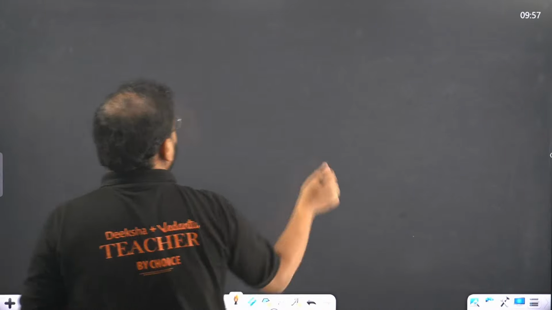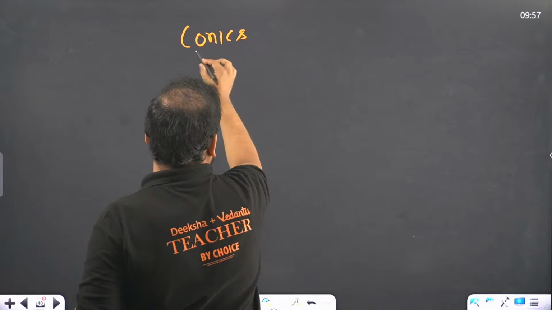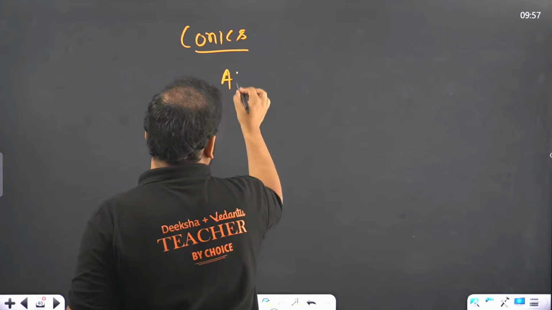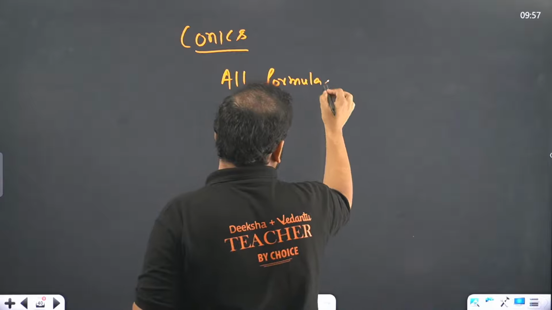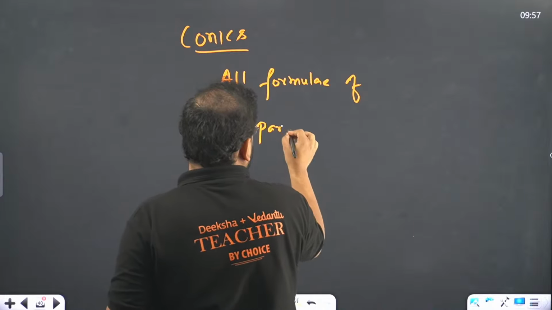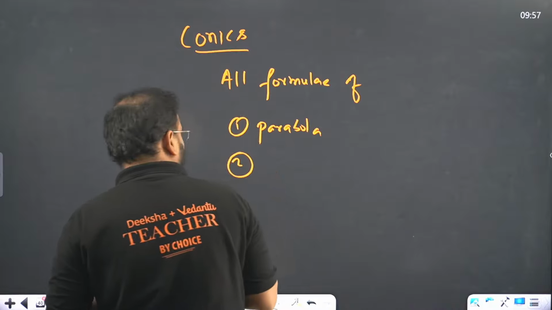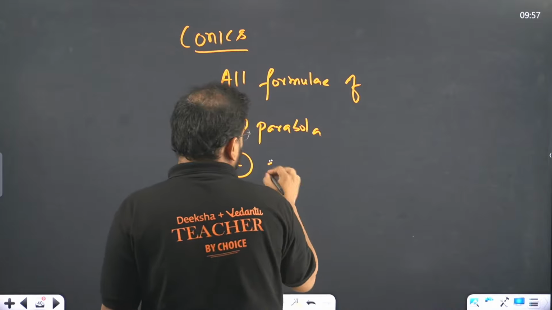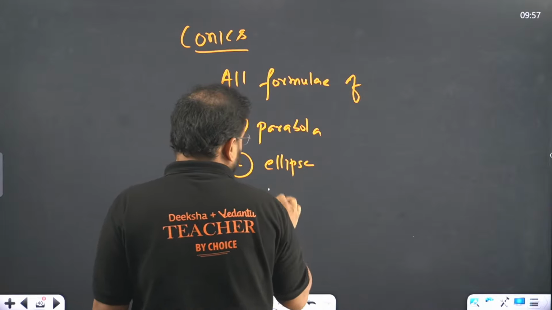So I'm giving you the hint. Our preparation strategy for conics will be what? All formulas of what? Of course, parabola. Next what? Ellipse, and of course hyperbola.